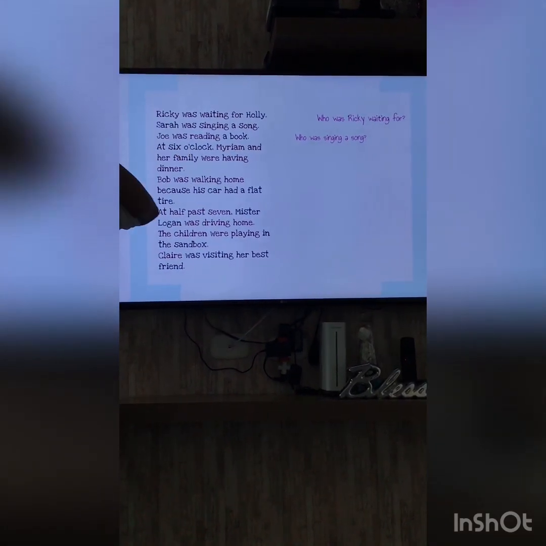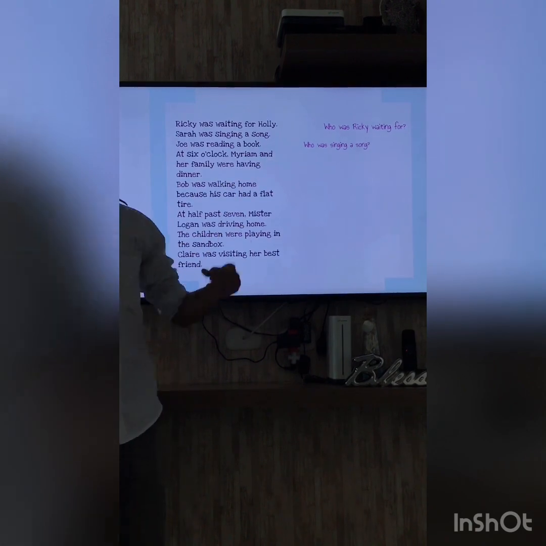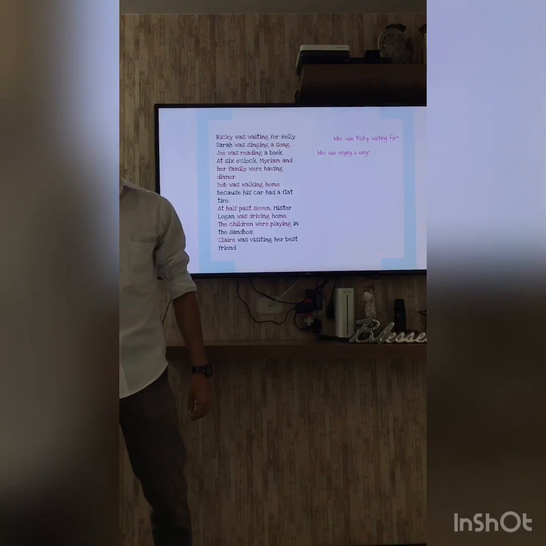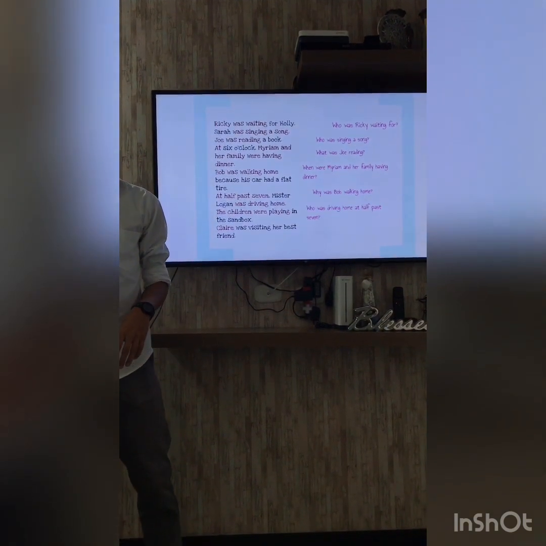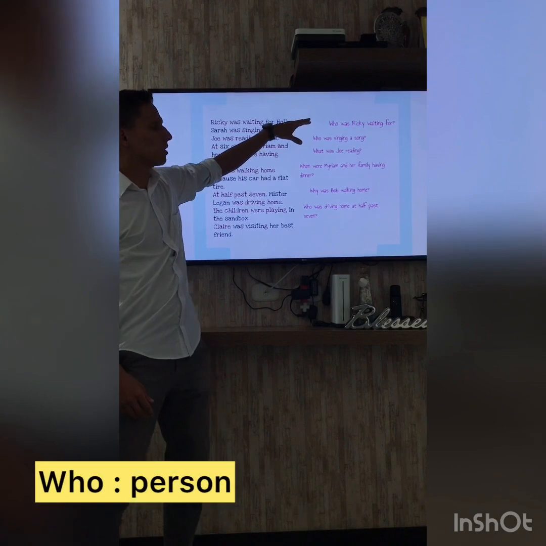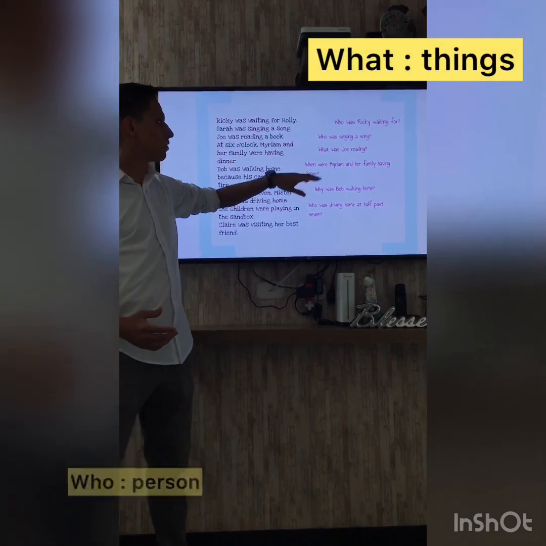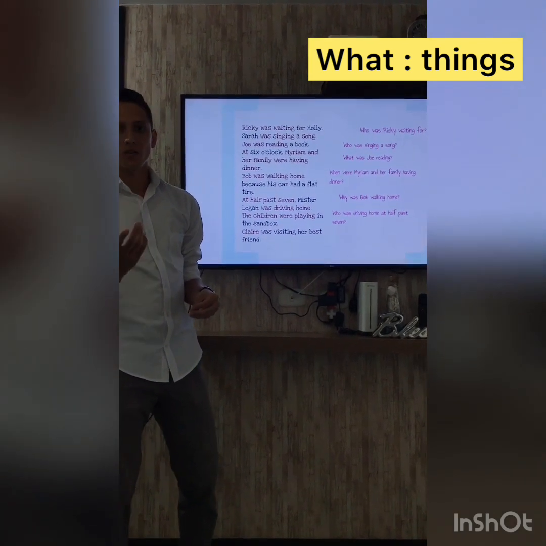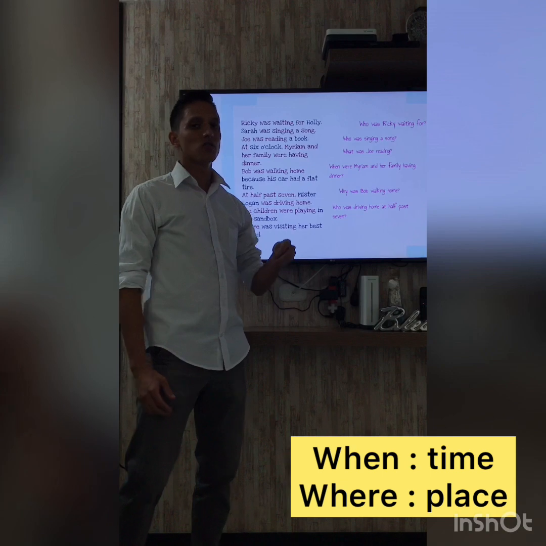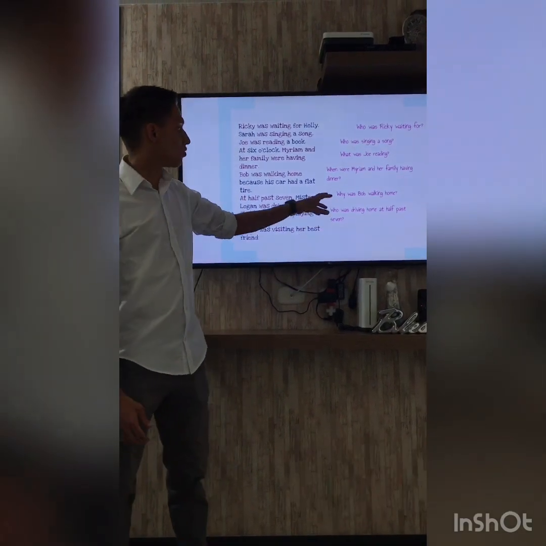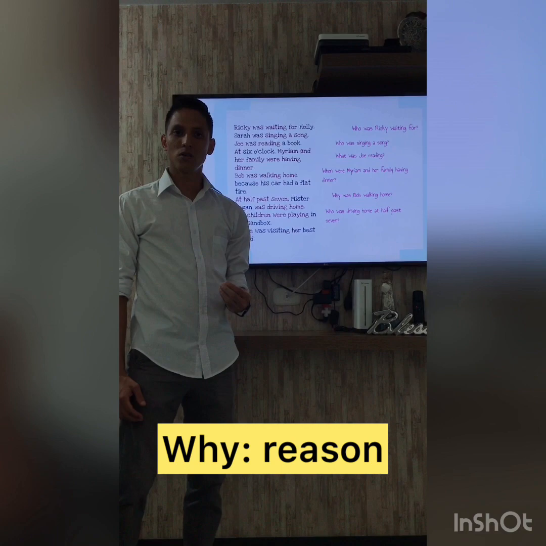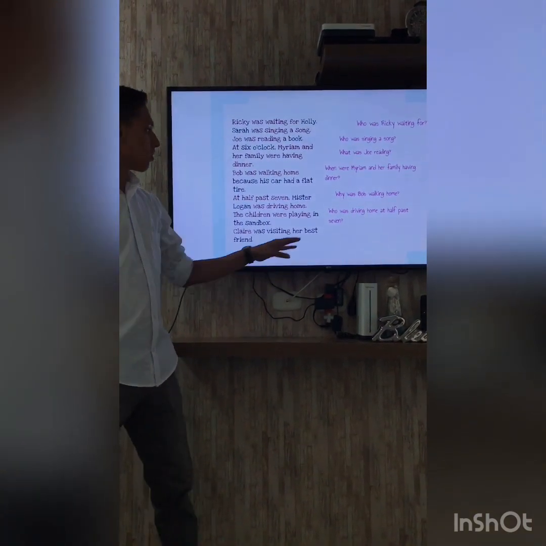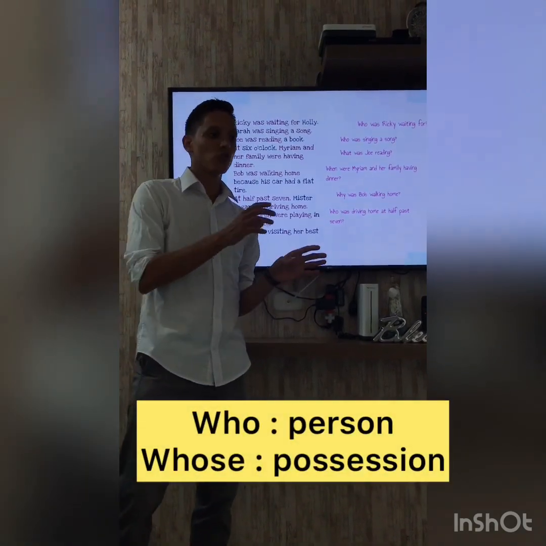Or for example, Sarah was singing a song. You ask, who? Who was singing a song? You know, Sarah. Sarah was singing a song. Okay, here appear some more examples about the WH question. Don't forget, with the WH question, you can use the word who for a person. You need the what to ask for an explanation or a thing. You need to use where for a place. You need to use why for a reason. Because, for example, here, why, because his car had a flat tire. Or who for asking who did this.